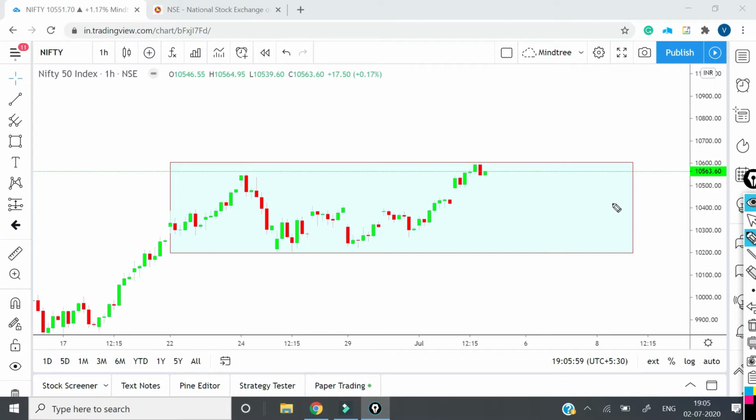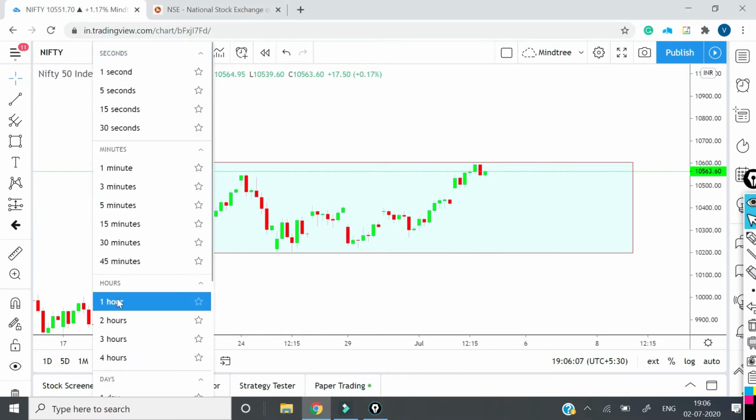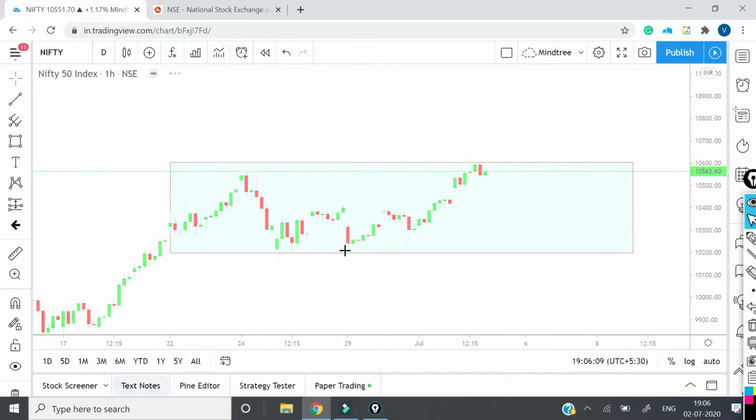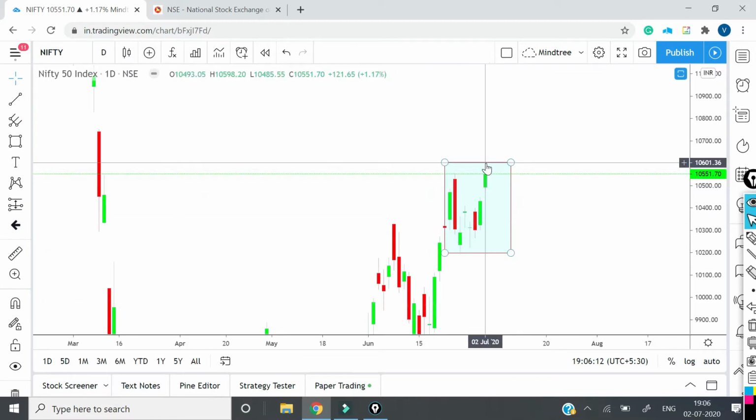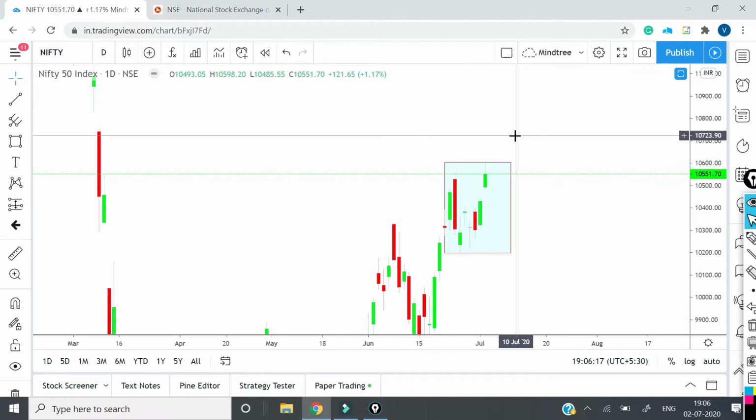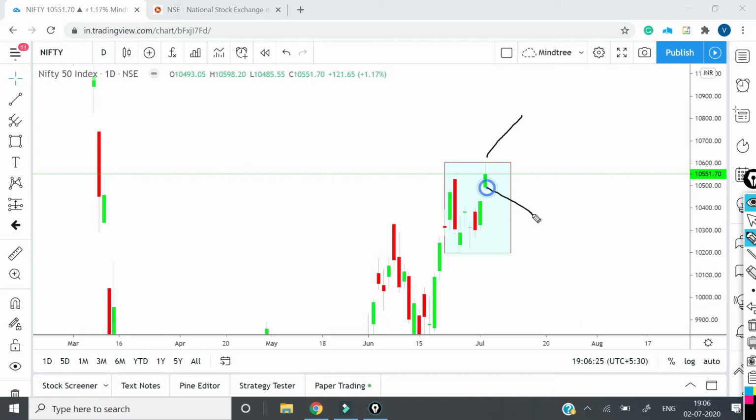Since in the one day chart there was a spinning top candle which got formed, if we get a green candle above that, then we will go for a buy. If we get a red candle below that, this is a green candle. If we get a green candle, this is a shooting star candle. If we get a green candle above this, we will go for a buy. If we get a red candle below this, then we will go for a sell, and this level will be our target and this will be our stop loss.